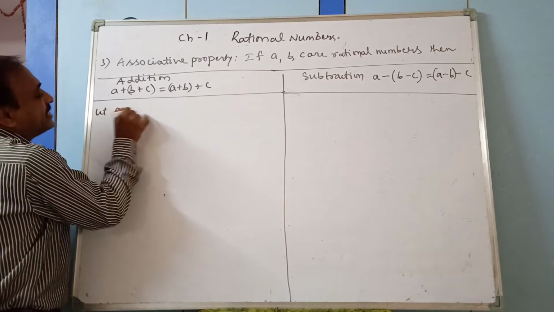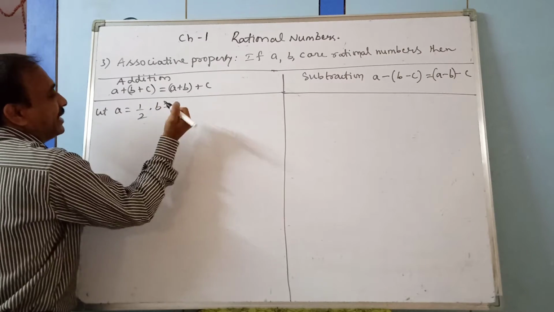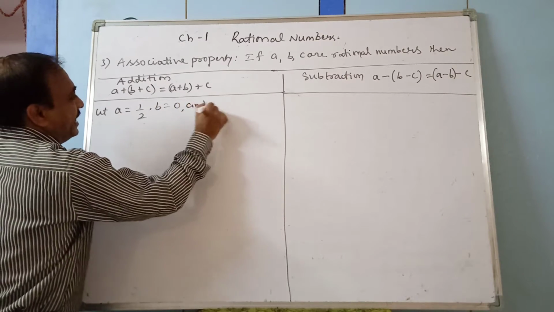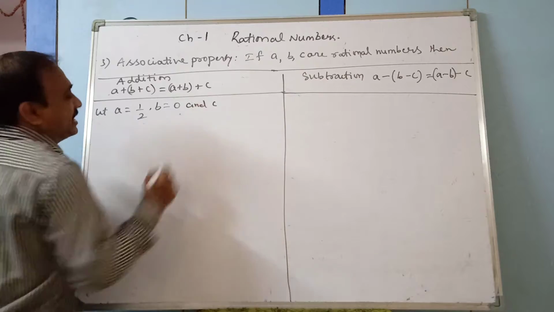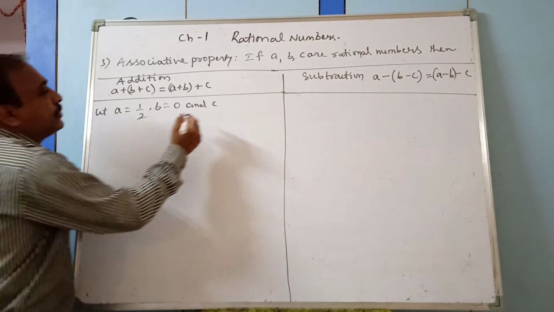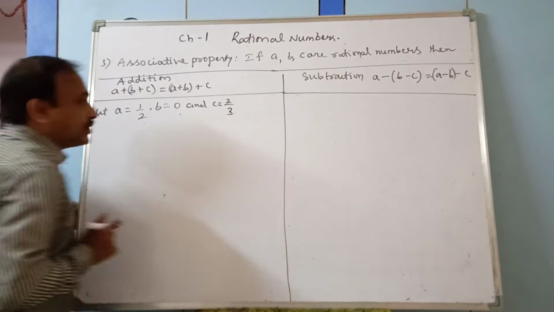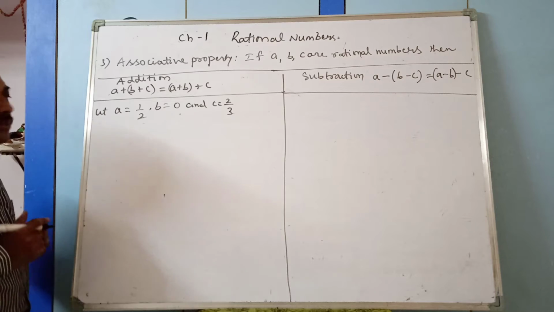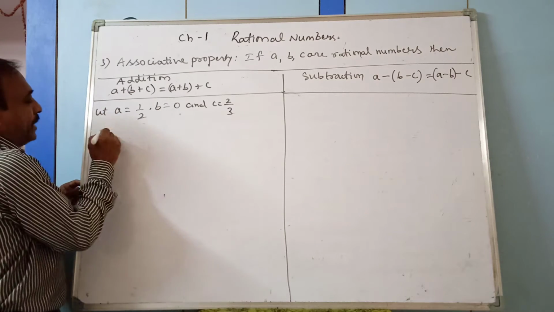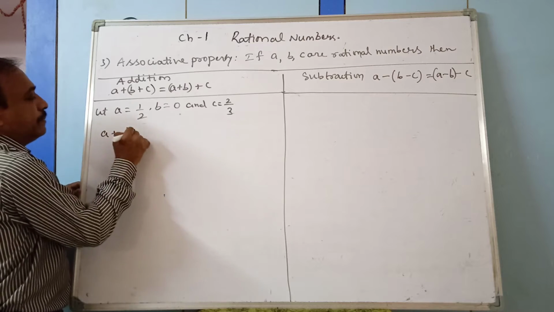Let A is equal to 1 by 2, B is equal to 0 and C is equal to 2 by 3. I am just giving a small example so that you will understand easily. Now you see A plus B plus C, A plus of B plus C.